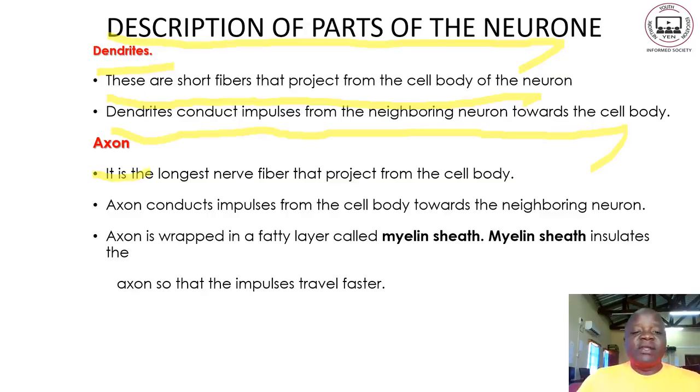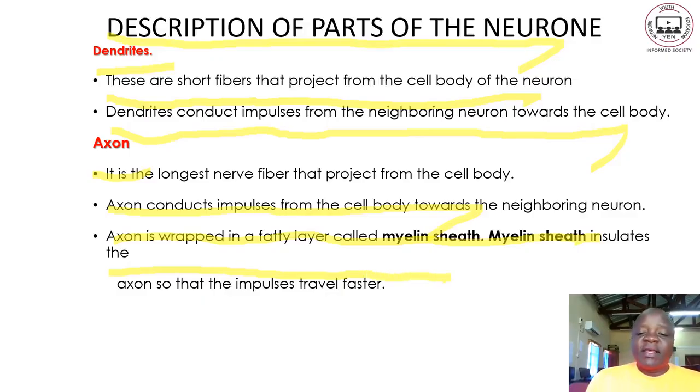So the axon is the longest nerve fiber that projects from the cell body. We can see that the axon is extending from the cell body in a neuron. Now, the axon conducts impulses from the cell body towards the neighboring neuron. The axon is wrapped in a fatty layer called the myelin sheath.